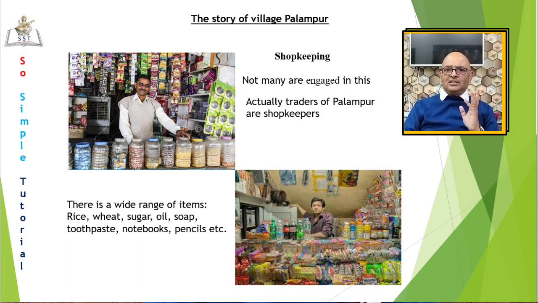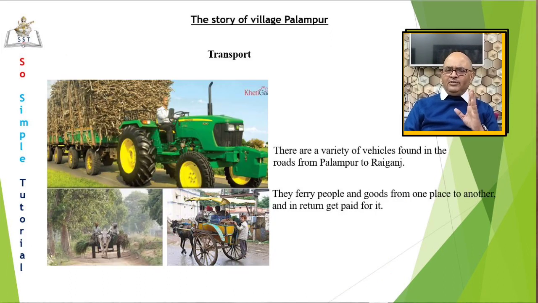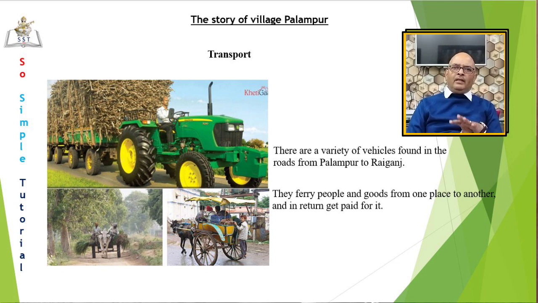Lastly, transportation. In the very first class, we had discussed that they have very good roads and varieties of vehicles are seen plying on these roads. We can consider all these people, rickshawala, tangawala, jeep, tractor, truck drivers, and people driving the traditional bullock carts and bogies engaged in transport services. They carry passengers and goods from one place to another and in return get paid for it.